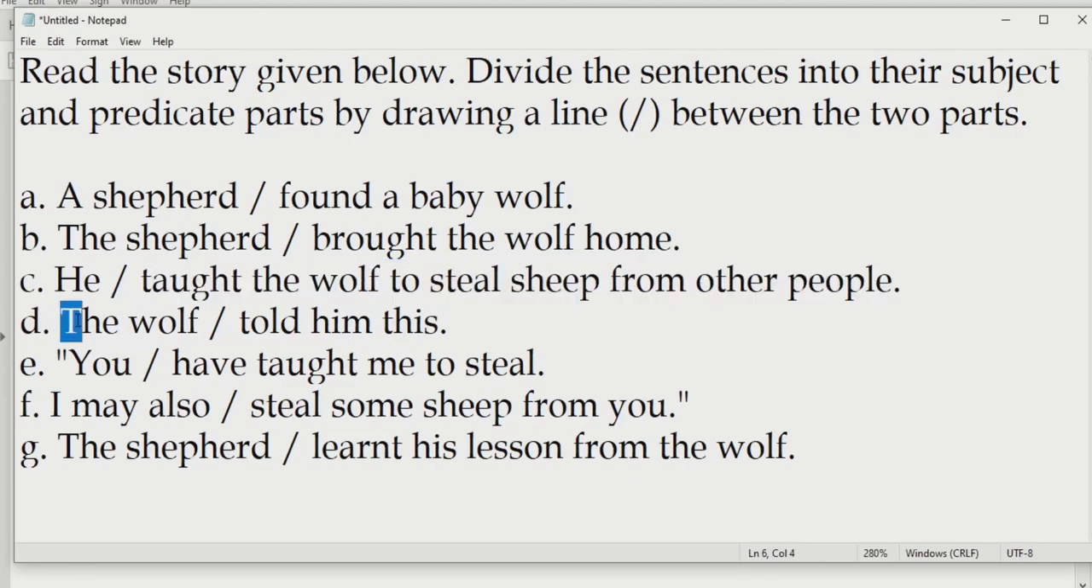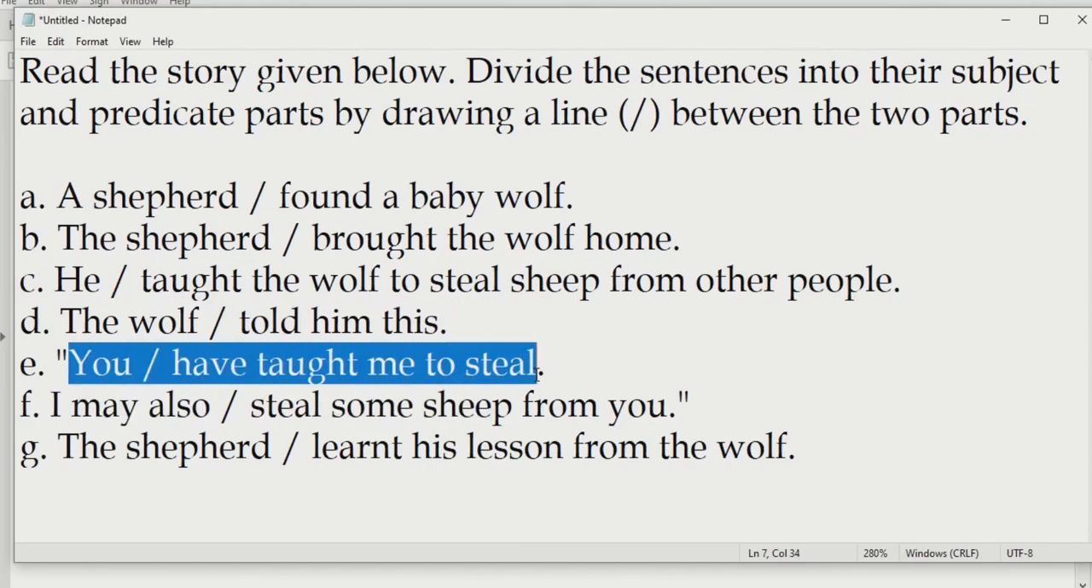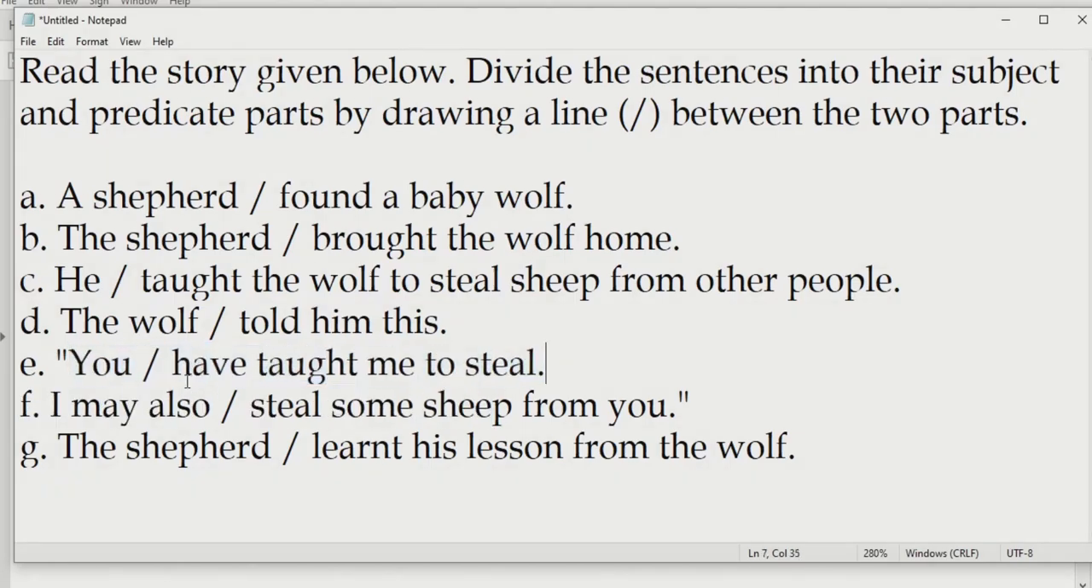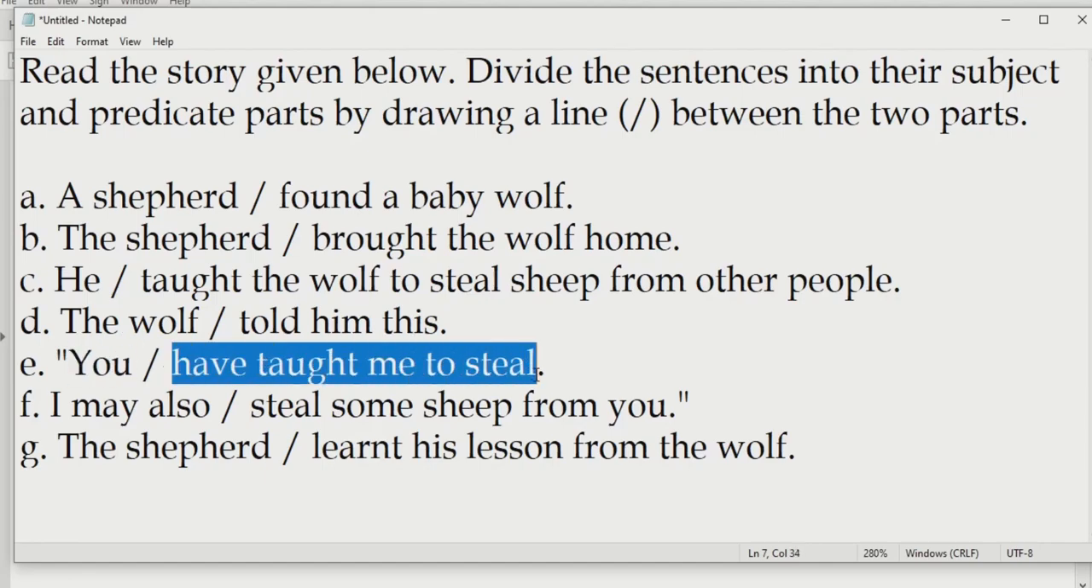Next one. The wolf told him this. Very easy. Told is the verb, so we'll put a line over here. Subject and predicate. Next one also very easy. You have taught me to steal. Now over here, why did we also consider have? Because the verb begins from here and not from here. So before the verb, we will put a line and we divide the sentence into subject and predicate.